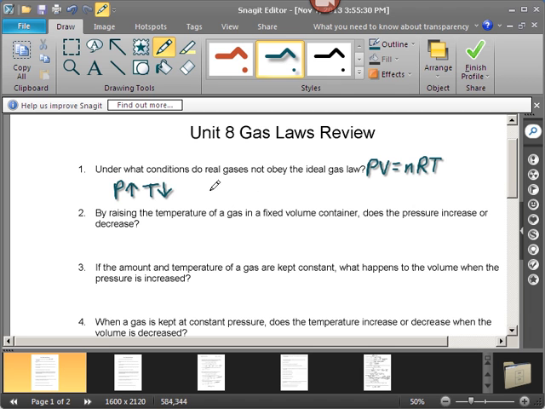So it's just a continuum. There's no absolute cutoff, but generally the higher you get the pressure, the lower you get the temperature, the more real it behaves, or not ideal. And ideal behavior improves, vice versa. More ideal is at lower pressures where they're not so crunched in together, and at higher temperatures where they're moving very quickly.